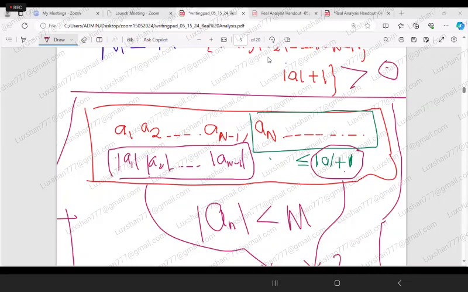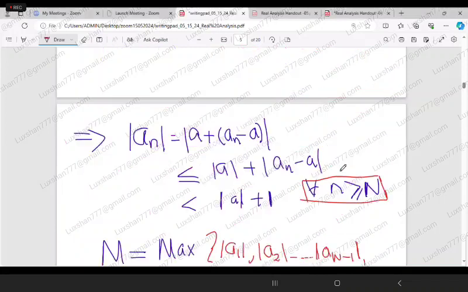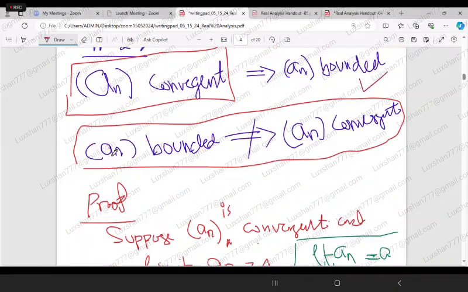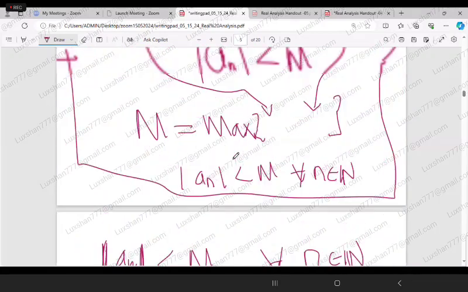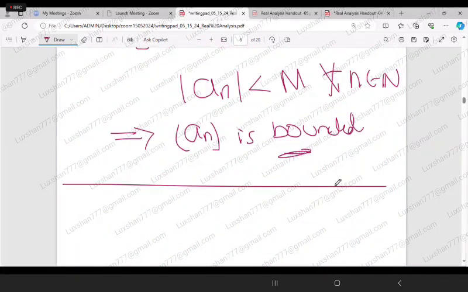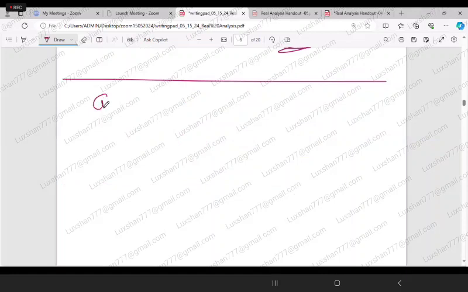Okay. Now, the second part of this book says that the converse is not true. That means that the sequence may be a bounded one, but it doesn't need to be a convergent one. For this case, we have to give a counterexample. The sequence may be bounded, but it doesn't need to imply an is convergent.